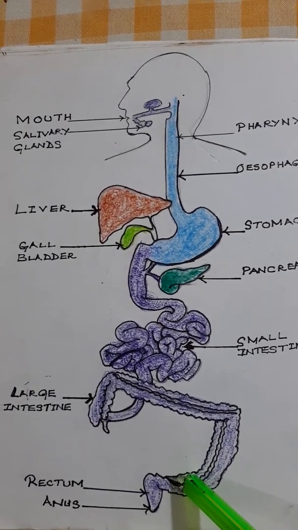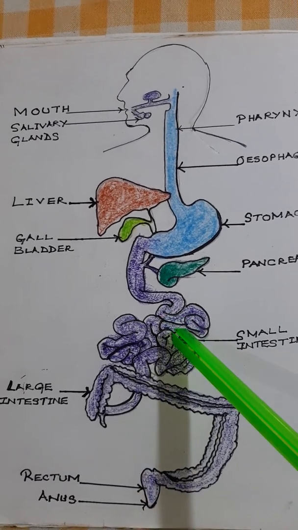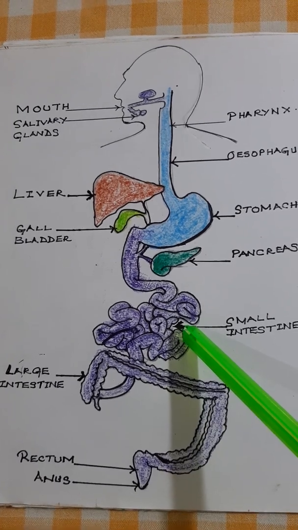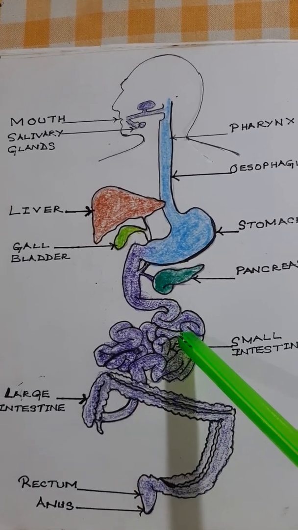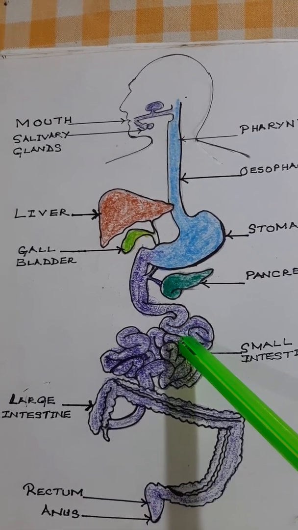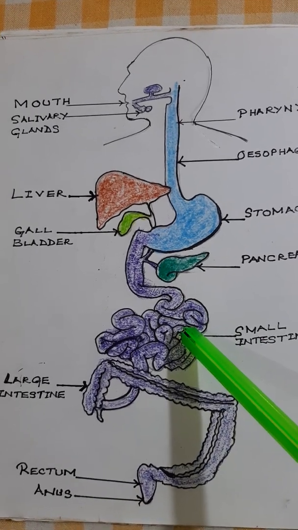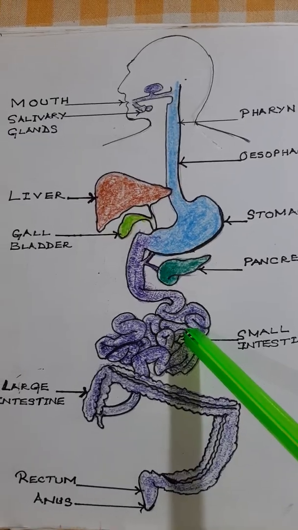Okay, so now we will see what happens to that food which was digested. The digested food was taken up in the small intestine by the villi. I hope you can remember. It was taken up by the villi. Now let's see what happens to that food then.